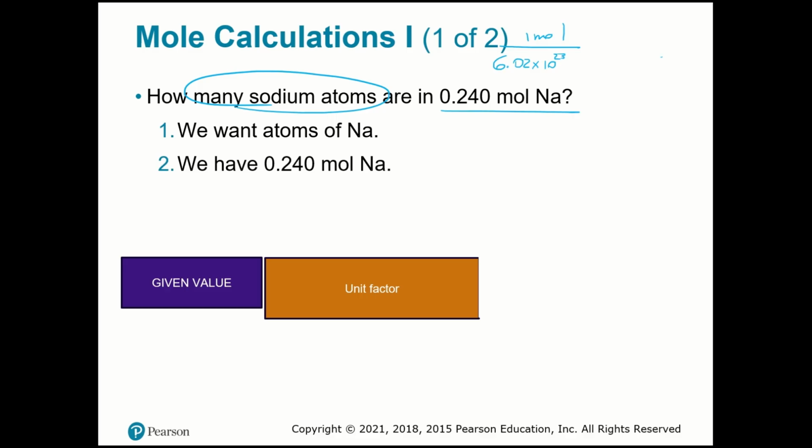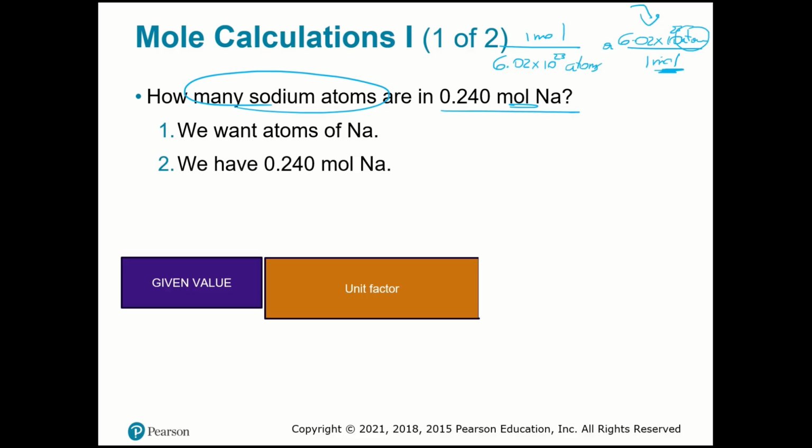Here it's atoms, so we can say that 6.02 times 10^23 atoms is contained in 1 mole of any substance. So the unit factor that you're going to use here is this, because atoms is up here and the mole is down here, so we can cut off.